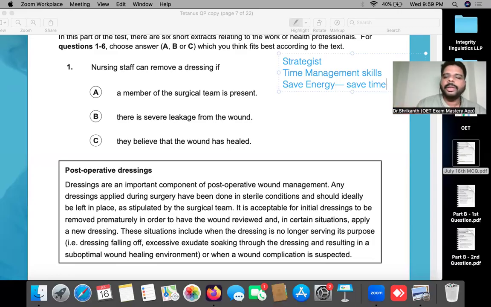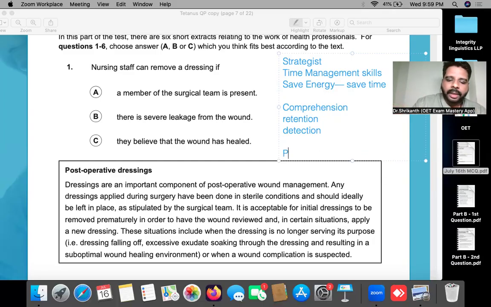Okay, so I will be telling you exactly how to practice the OET in this particular manner. Another thing that you want to keep in your mind are these three words: comprehension, retention, and detection. Now you may be curious, how can we save time? How can we save energy? What strategy should we bring? For that, comprehension, retention, detection, you have to know. I'll tell you what it is.